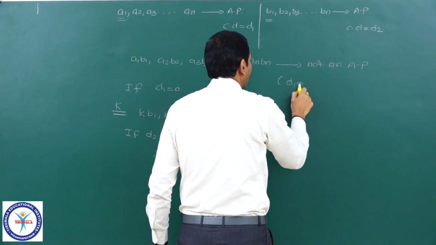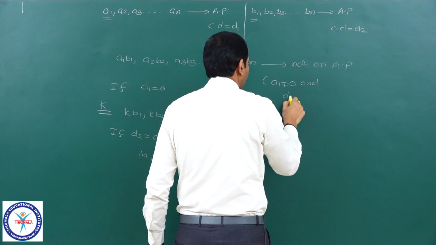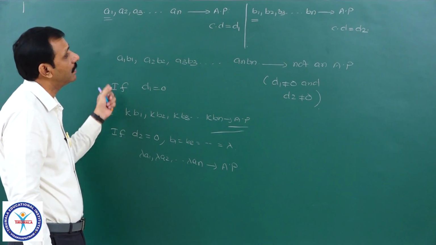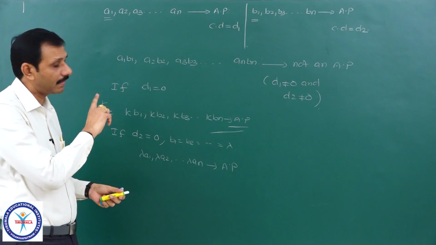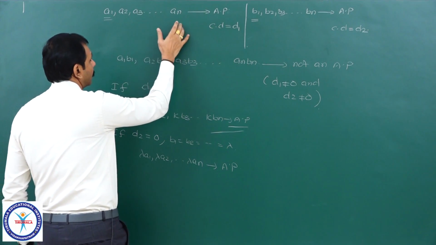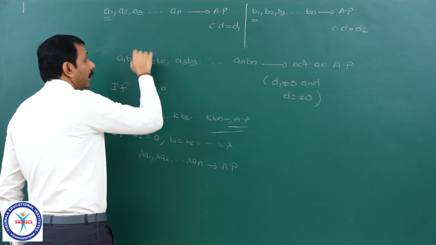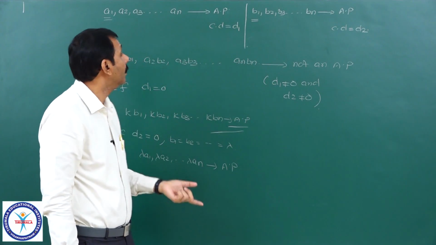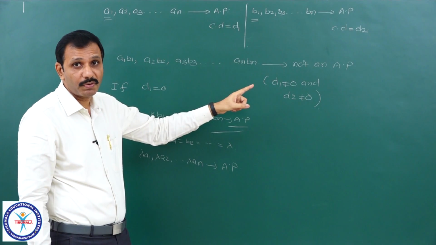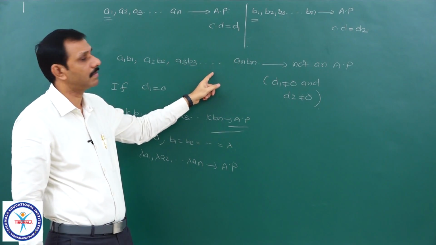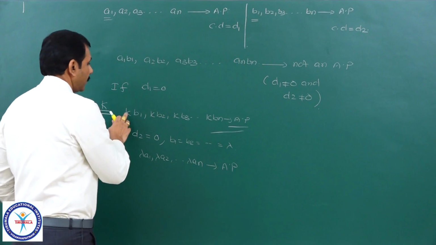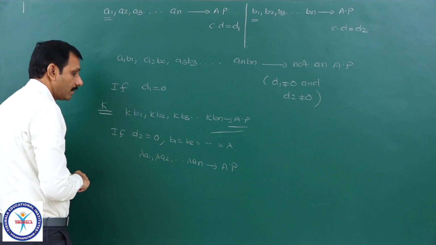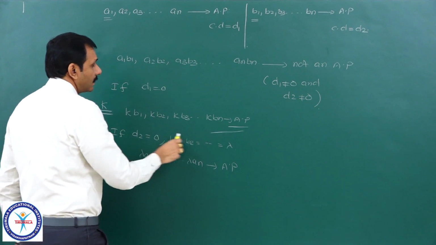Of course, here D1 not equal to 0 and D2 not equal to 0. Either D1 equal to 0 or D2 equal to 0, one of these two, if D1 equal to 0, it means all these terms will become the same, so A1B1, A2B2 and so on, AnBn will become multiplying each term of an arithmetic progression by a fixed non-zero constant, which is also an AP only. That is, it is an AP whose common difference is K times the common difference of that sequence. These two are the special cases.